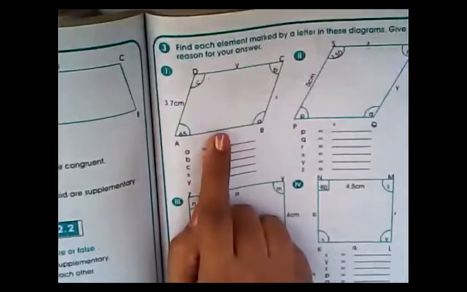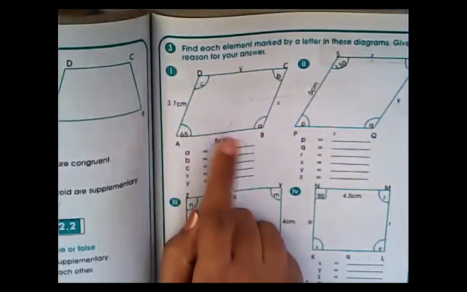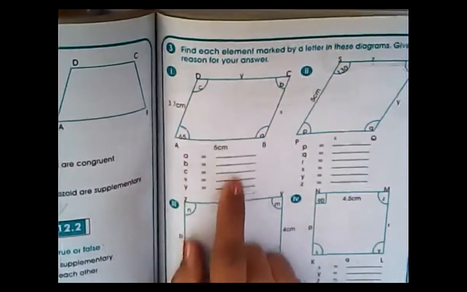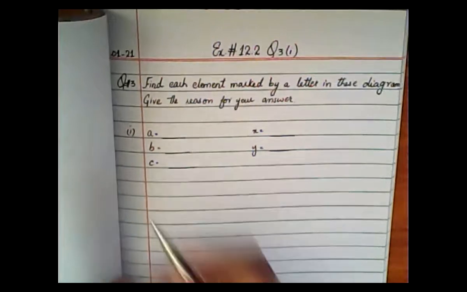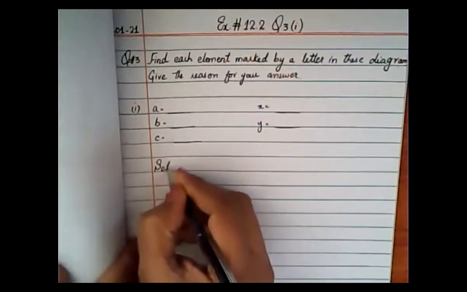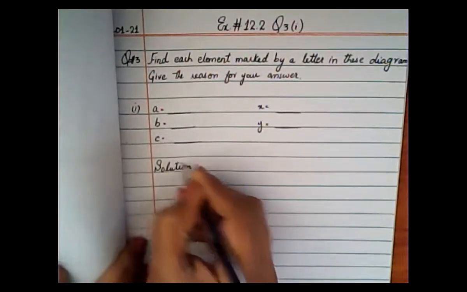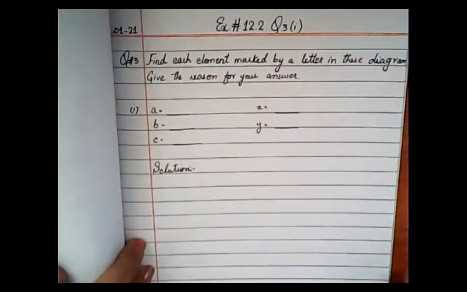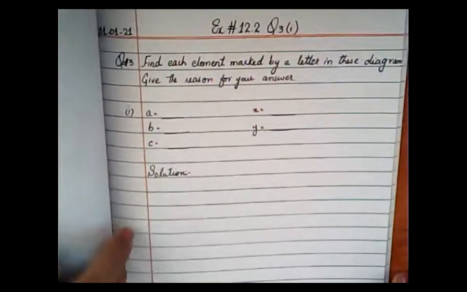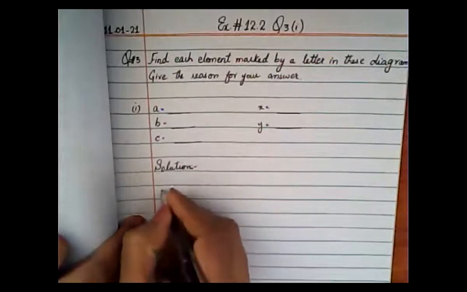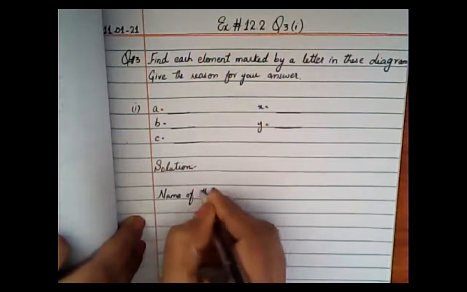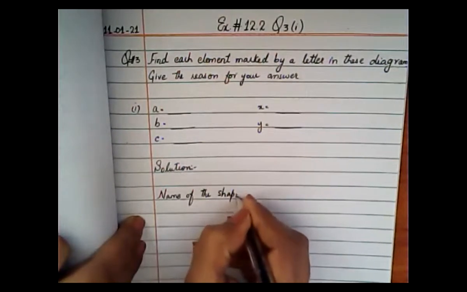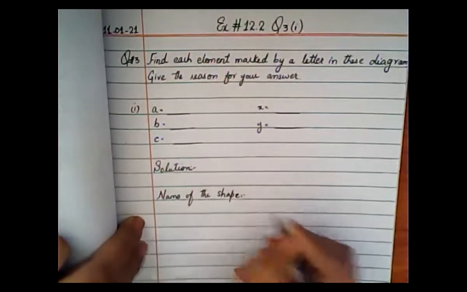Now this is your question that we are going to solve right now. But before that, you will write down the heading of solution. How will you write it down? You will write down the heading of solution here. Okay, now write down here the name of the shape. Everyone, please write down the name of the shape and please tell me which shape this is.